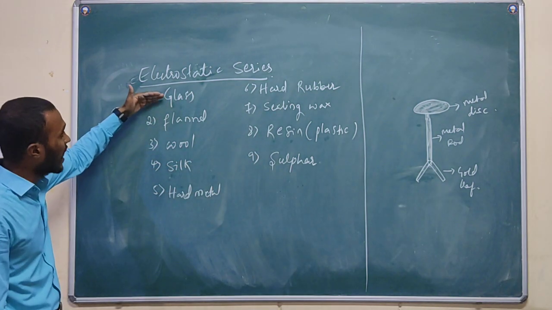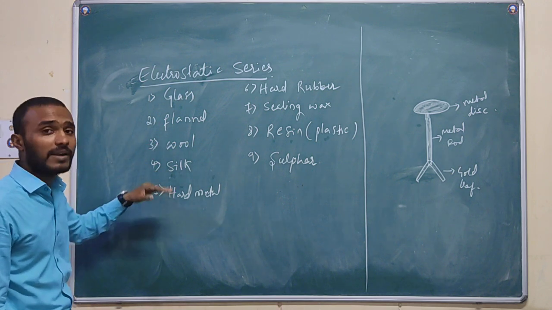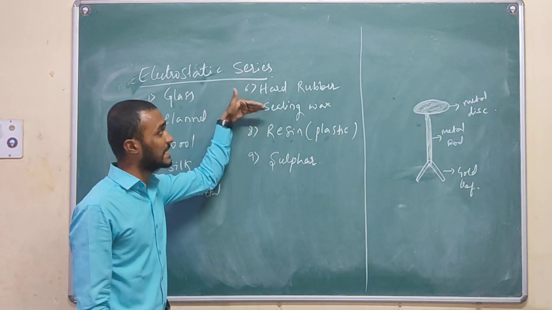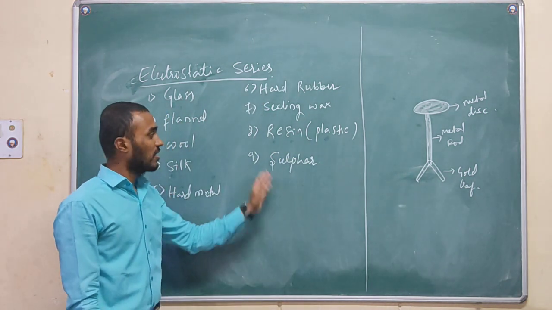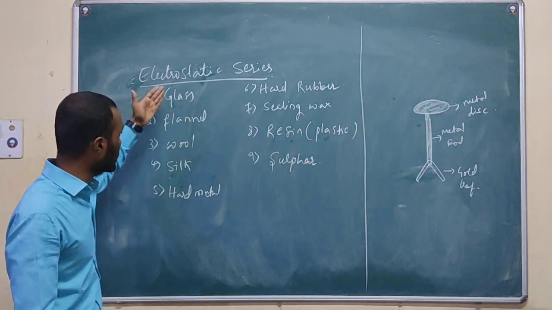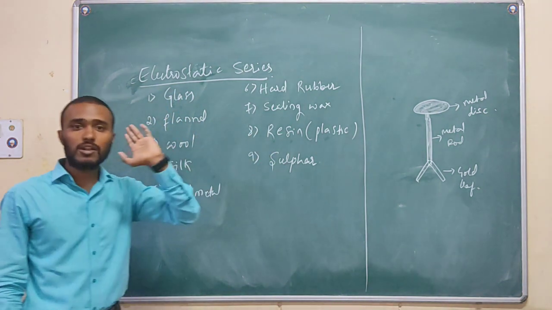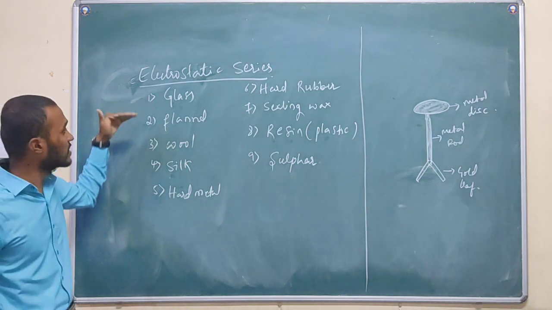The first one is glass, flannel, wool, silk, hard metal, hard rubber, sealing wax, and resin or plastic body, and finally sulfur. These are the substances they have given in a particular manner, and you should also remember them in this order only. Glass should not be taken as another number.